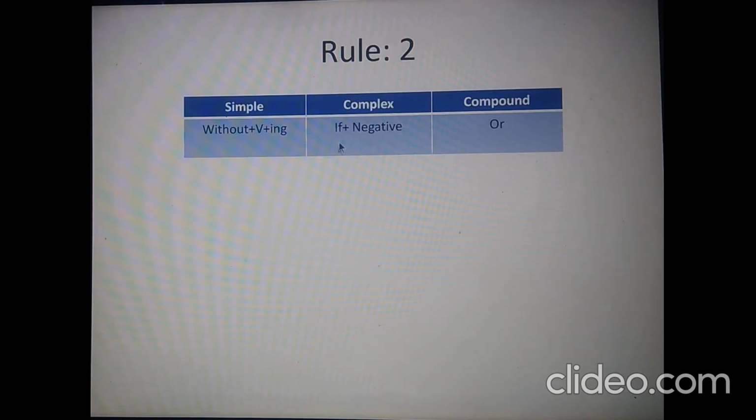If plus negative means normally in this rule we use if plus do not or does not or did not. And in compound, the first part of the sentence is normally an imperative sentence and the second one is an assertive one.